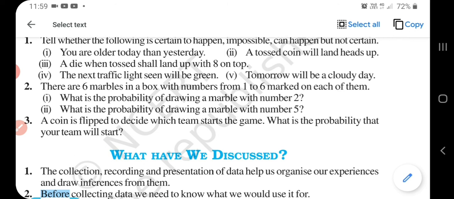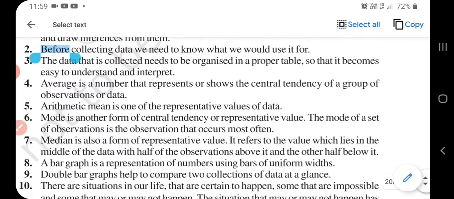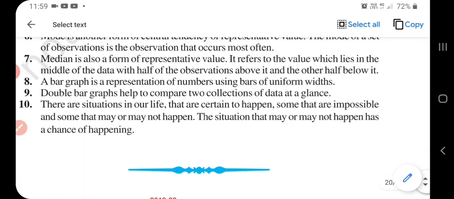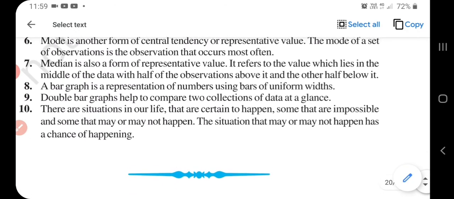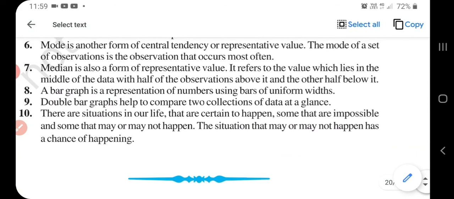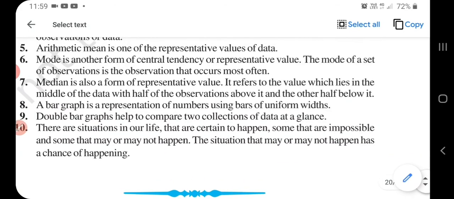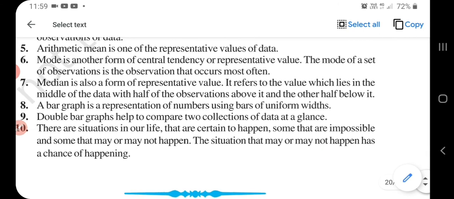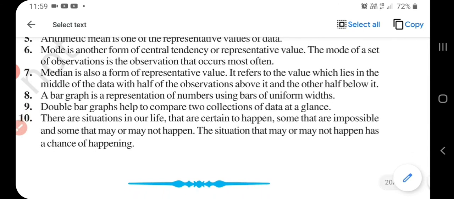Now this chapter is over. We have discussed data, mean, median and mode of data, and probability. We also covered double bar graphs, and situations that are certain to happen, may or may not happen, or are impossible. We have learned about this in this chapter.